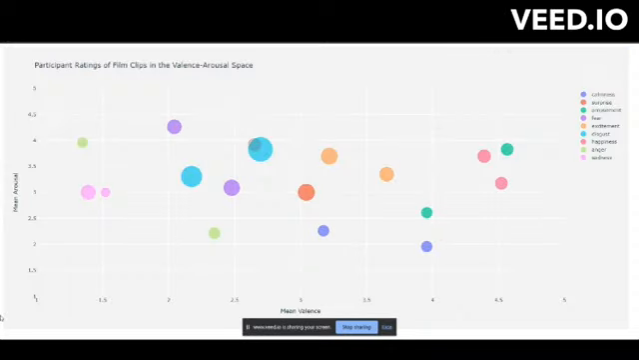So this is a plot across mean arousal and mean valence, which plots based on the ratings given by the participants to each of the video clips. There are nine target emotions chosen: calmness, surprise, amusement, fear, excitement, disgust, happiness, anger, and sadness.